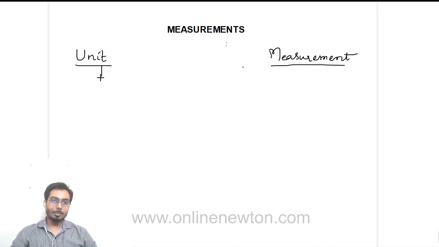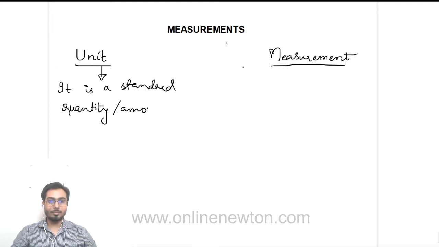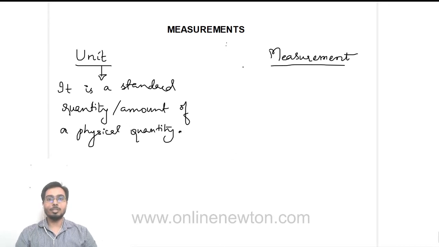So unit is nothing but a standard quantity, a standard amount of a physical quantity. Okay, it is defined for every physical quantity. This standard amount is decided by an organization known by the name of System International SI Units. In short, we call it SI. Okay, SI units we call.